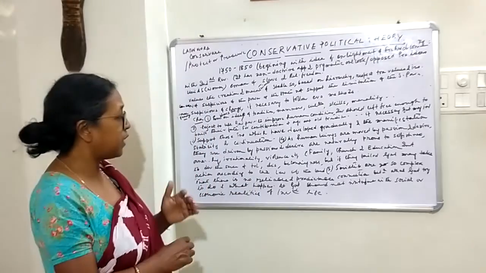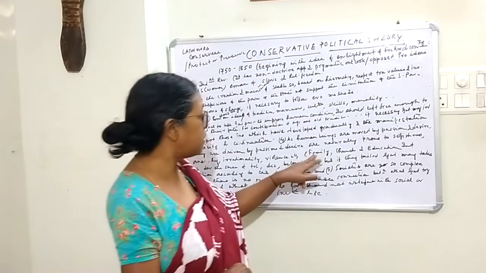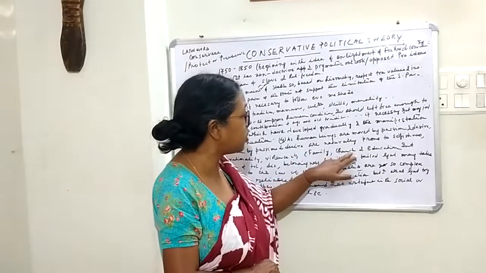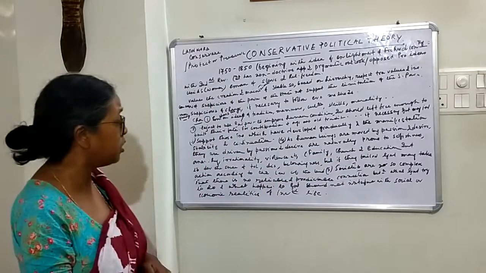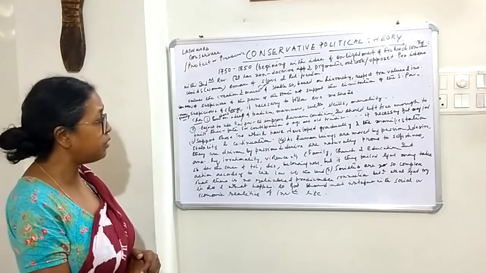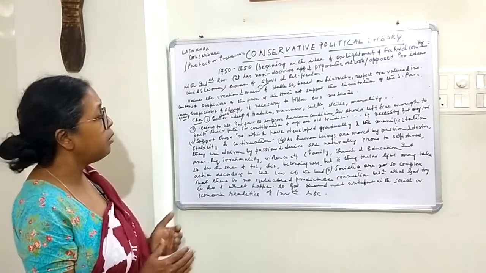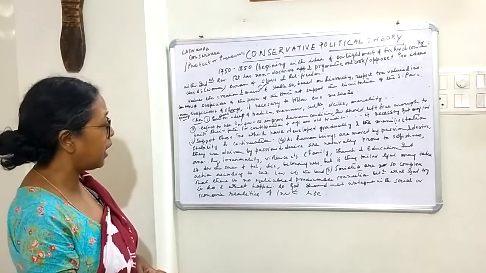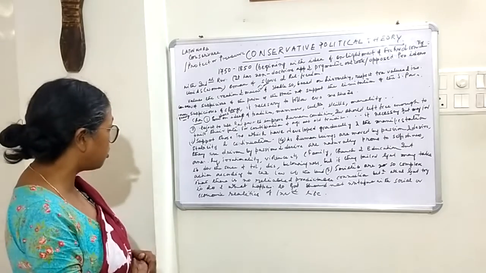So, because of that human nature, they entrusted the responsibility to family, church and educational institution to mold the character of the individual, because they are moved by their passion and desire, so someone should be there to control them.